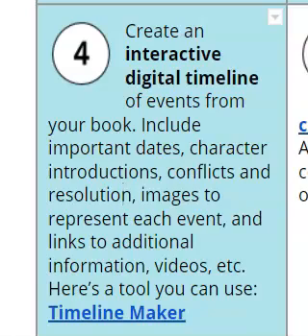The last writing assignment is to create an interactive digital timeline of events from your book. The book is organized most of the time in chronological order. There is an event that happens first, and then comes another event, and then another, etc. You will be requested to take the major events in the book, organize them in a timeline, and write 2-3 sentences about each event and add an image.